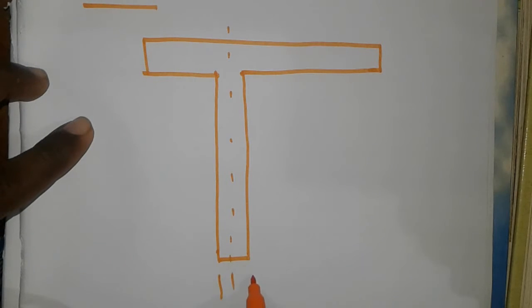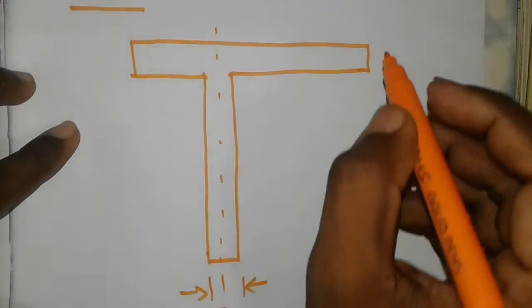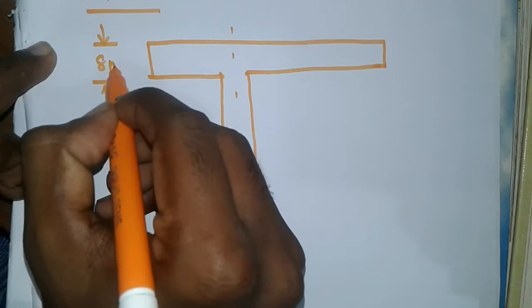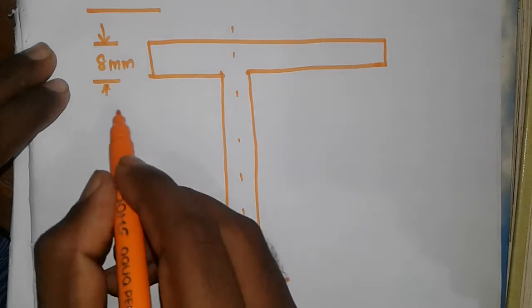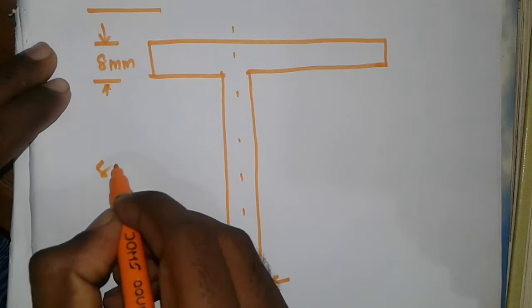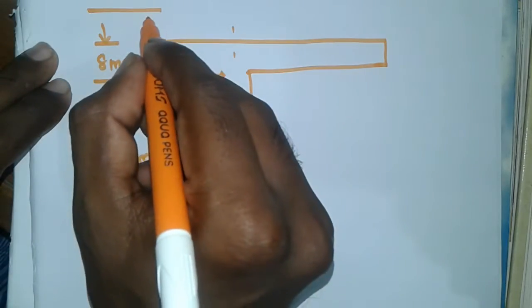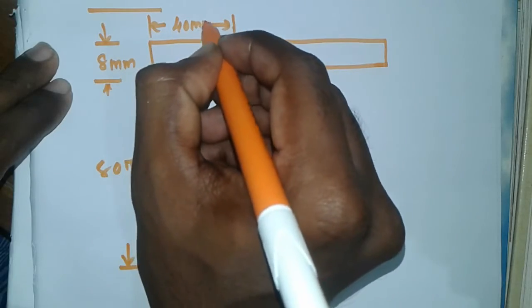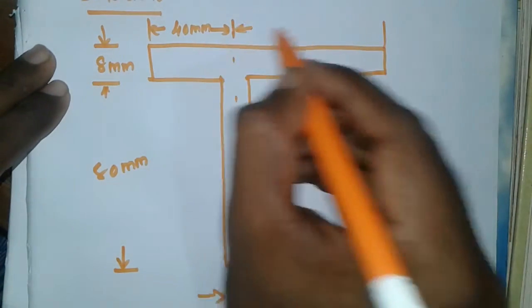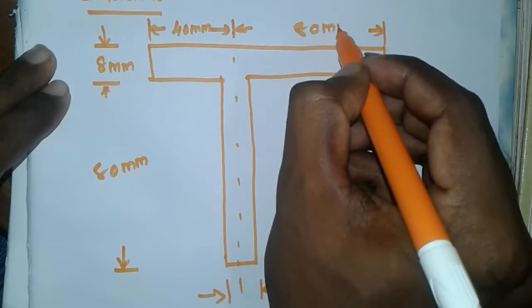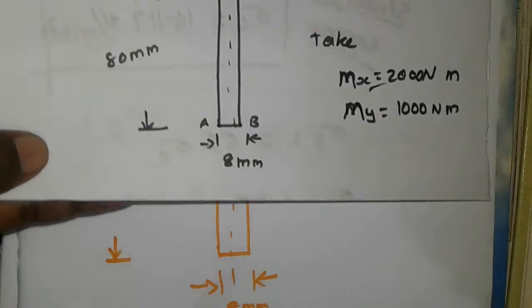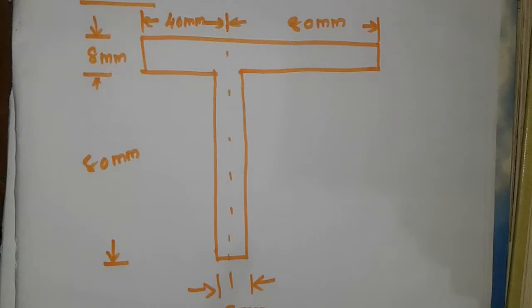They have given the dimensions: the thickness of this T section is 8 mm, and the height is 80 mm. This is 40 mm. This one is 80 mm. Okay, these are the dimensions they have given in the question. You can see here.